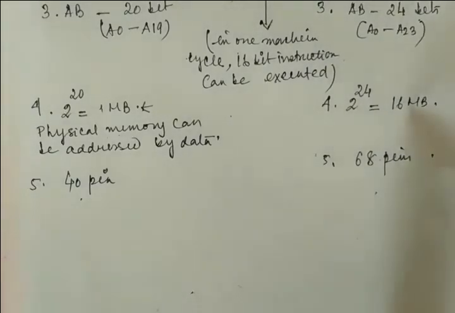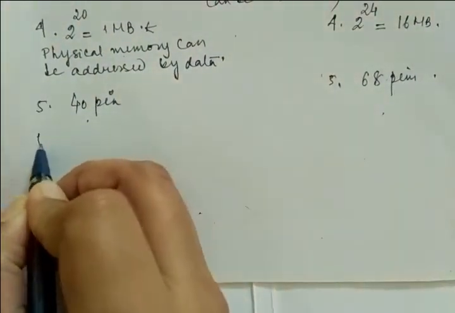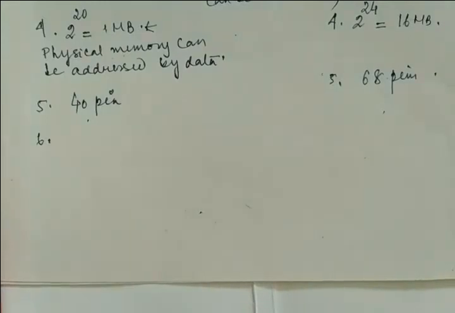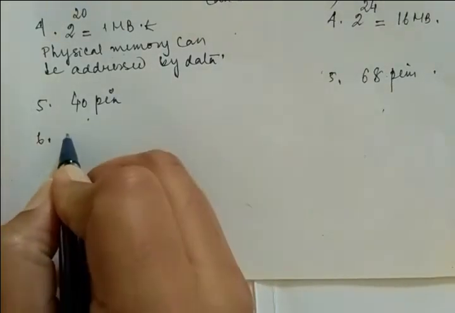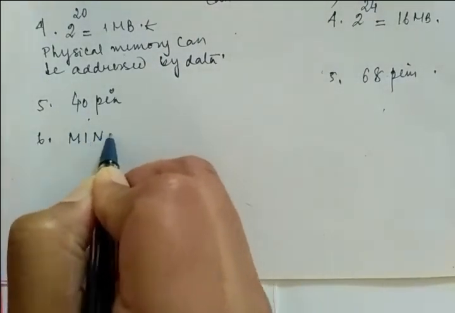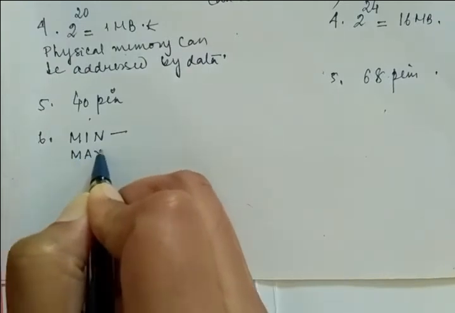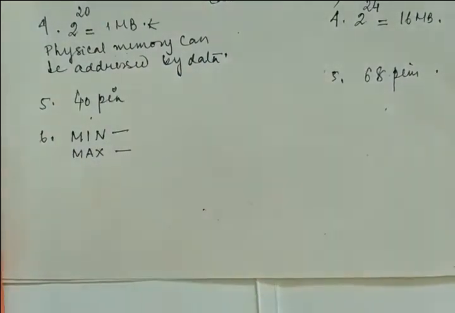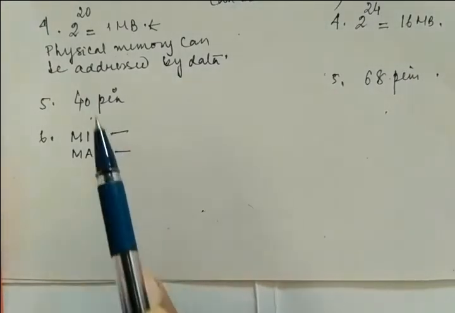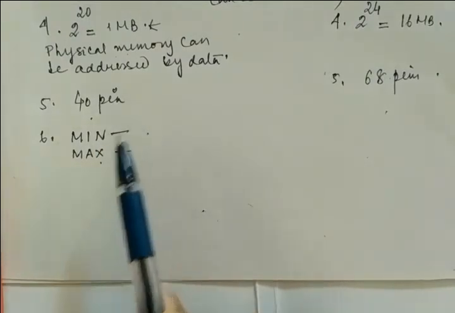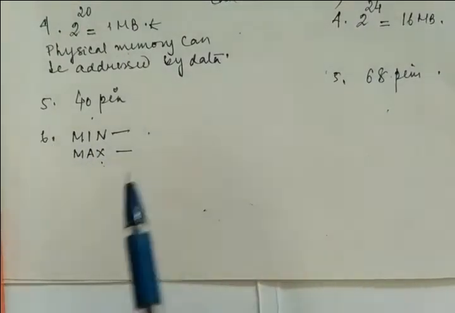And the last and most important point is the mode of operation, right? In 8086 you have already seen that there are two modes. One is your min mode, one is your max mode, and for that purpose there is a control signal also, that is MN/MX, right? Min mode means only one processor is functioning, and max mode means more than one processor is going to function.